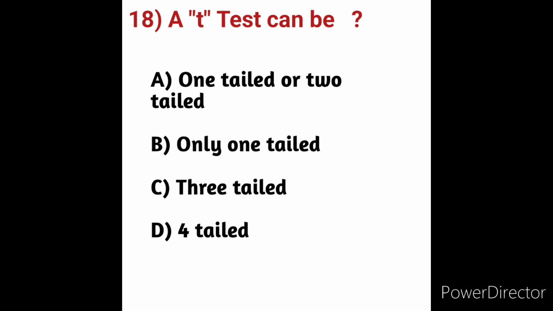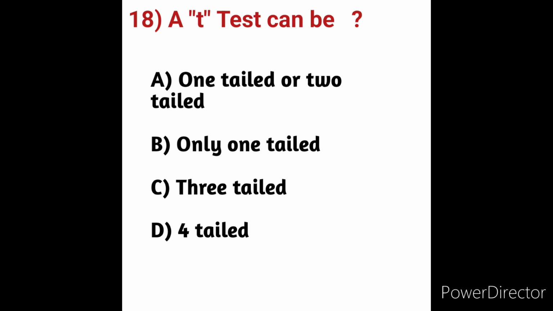A t-test is a type of statistical analysis used to compare the averages of two groups and determine if the differences between them are more likely to arise from random chance. It is any statistical hypothesis test in which the test statistic follows a student's t-distribution under the null hypothesis.